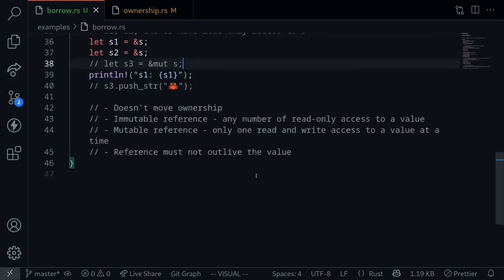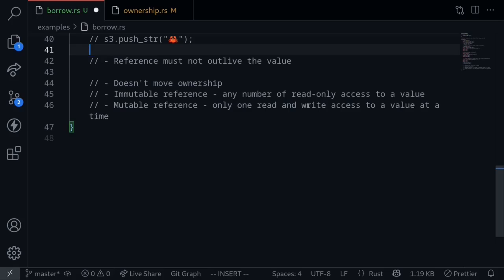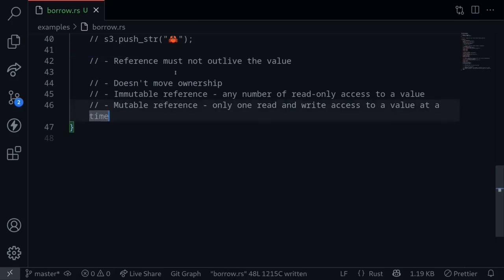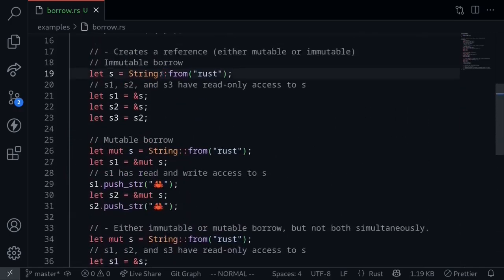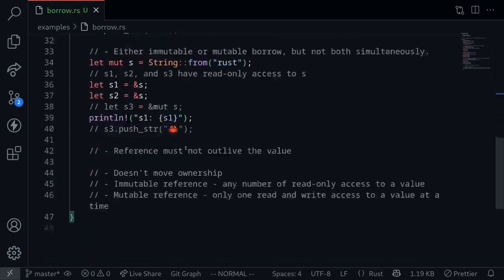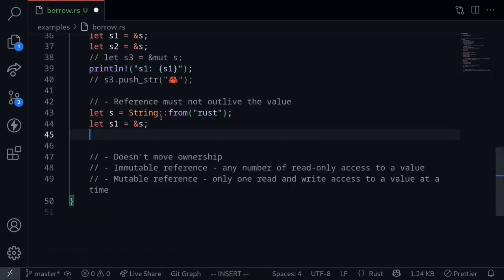Let's move on to the final rule: reference must not outlive the value. So what does this mean? First of all, how can we create a reference that will outlive the value? Well, let's start by creating a reference. So we'll start with string s and then create an immutable reference, s1. So now how can we create a situation where the reference will outlive the value?